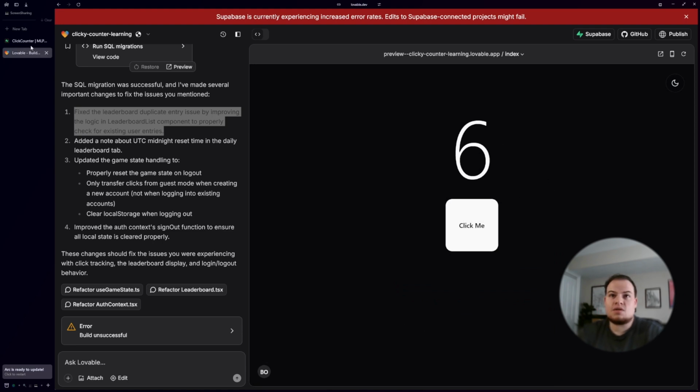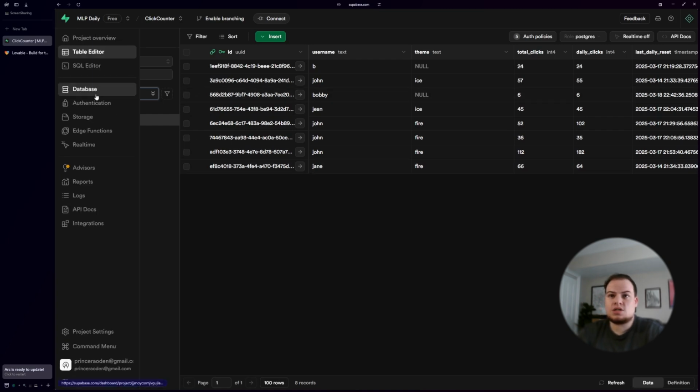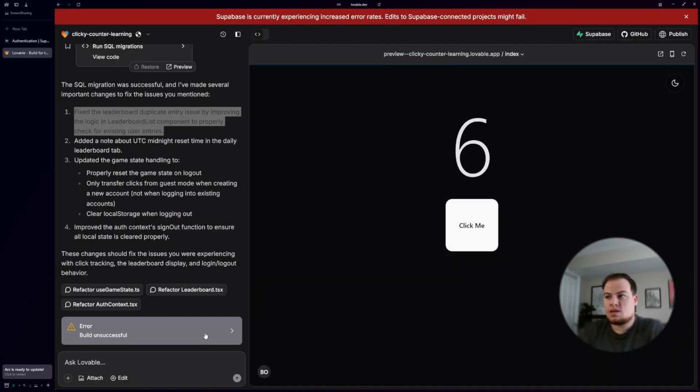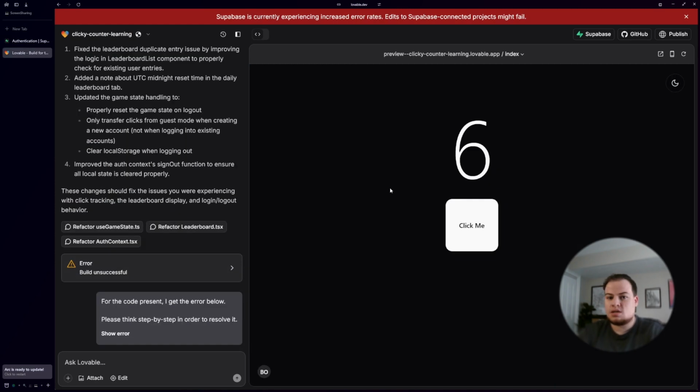It saved it. We go check in the database and there it is, right? We got Bobby, hasn't reached a theme yet. He's got 6 clicks. So it totally worked. It's just throwing an error and not closing the modal. So I'm going to go ahead and resolve these errors first, and then I'm going to be starting to jot in our prompt here on what these different things are that we want to address before I forget them.